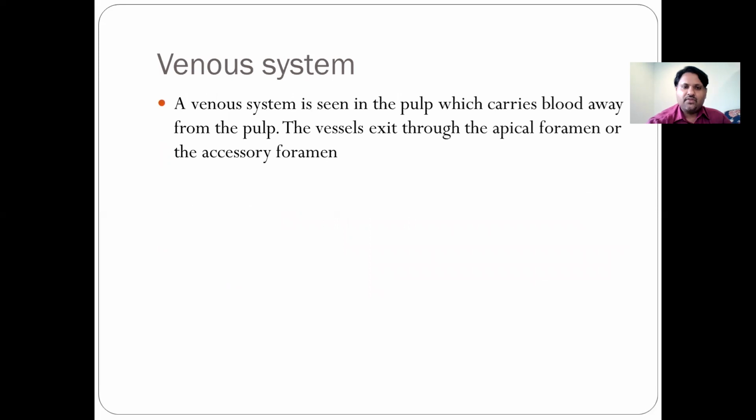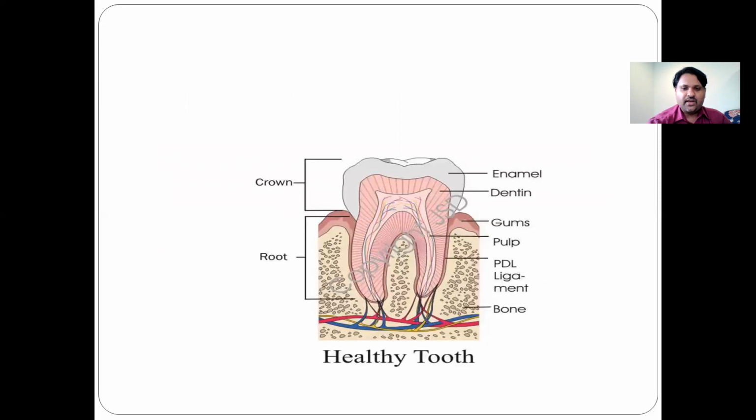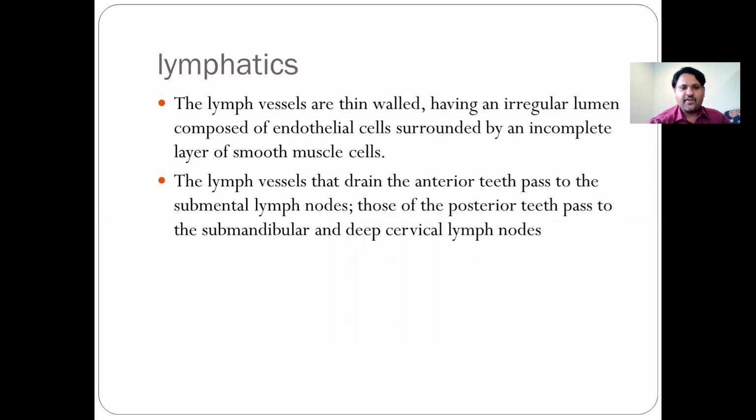Coming to the venous system. The venous system is seen in the pulp. It carries the blood away from the pulp, and the vessels exit through the apical foramen or the accessory foramen. So here again, through the apical foramen, you can see the blood vessels. The lymphatics are thin-walled, having an irregular lumen, which is composed of endothelial cells that are surrounded by an incomplete layer of smooth muscle cells. The lymph vessels that drain the anterior teeth pass to the submental lymph nodes. Those of the posterior teeth will pass to the submandibular or the deep cervical lymph nodes.